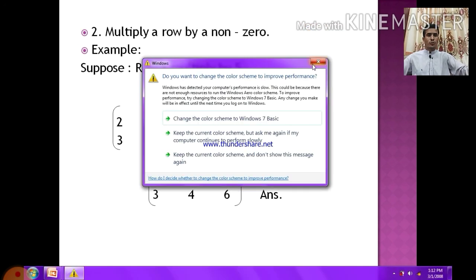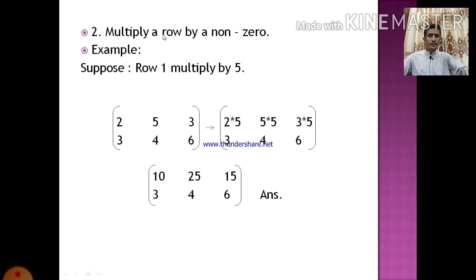Number 2, multiplication of a row by a non-zero number. Example, suppose row 1 is multiplied by 5.